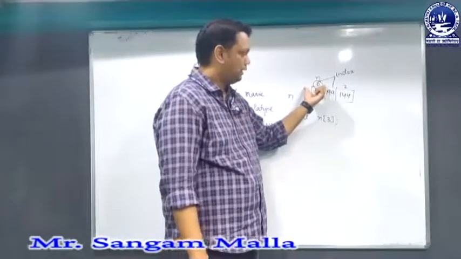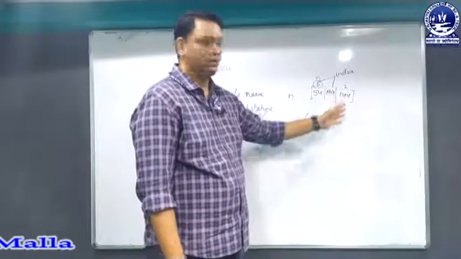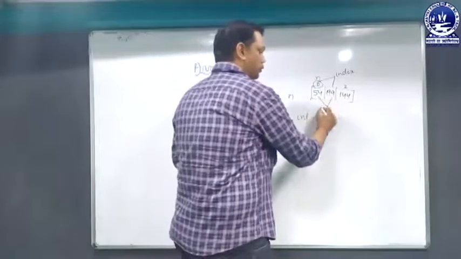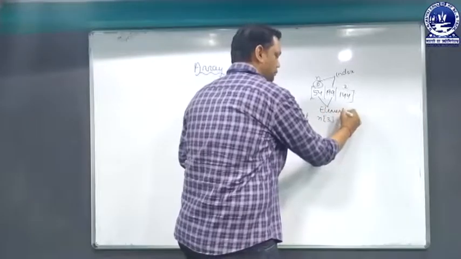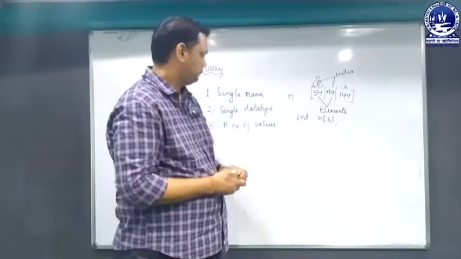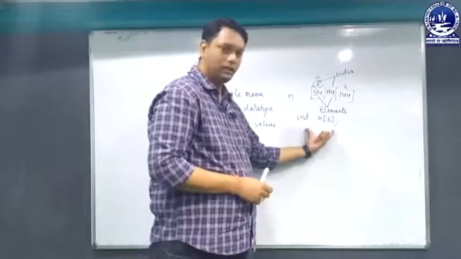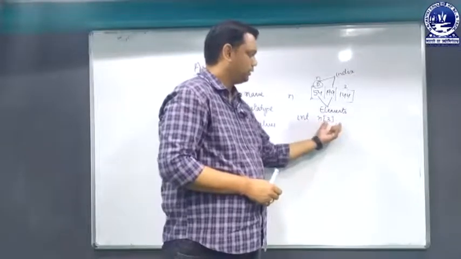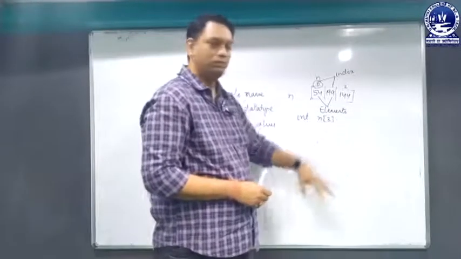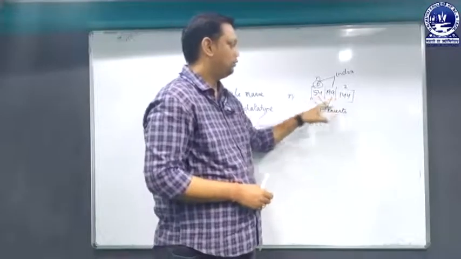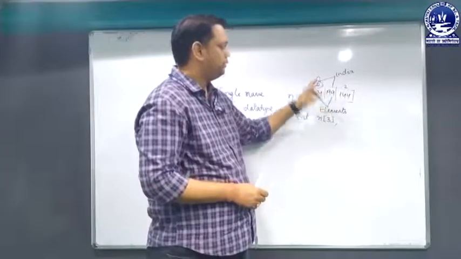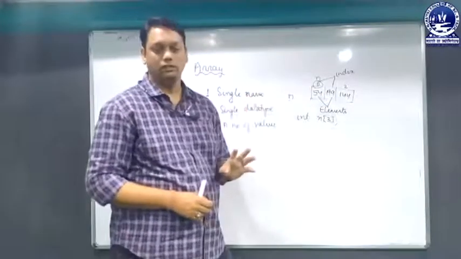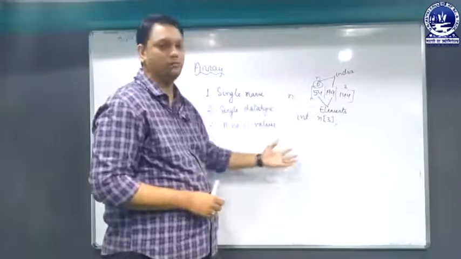So these are the concepts of array, in which the array index plays a very vital role. The array index always starts with the value 0 and continues according to the size of the array. Similarly, the values which are stored in the array are called the elements of the array. Whenever we declare an array, we have to specify a data type, a name and the size of the array, and the values that we store are called the elements of the array, and every element is stored at an index of the array. The index of the array always starts with 0. So these are the normal concepts of array.